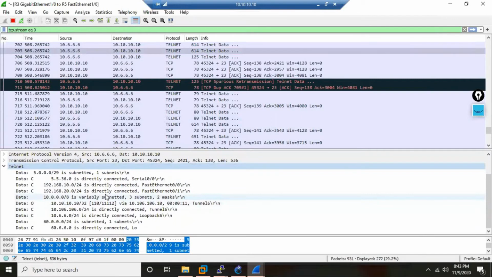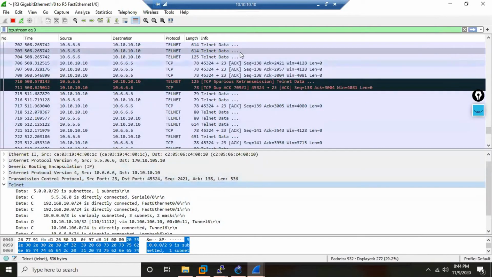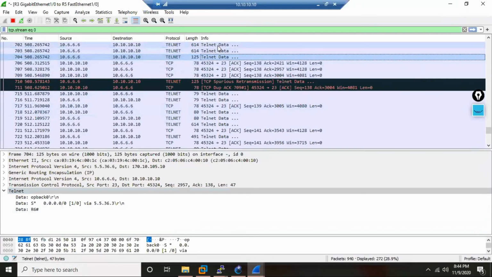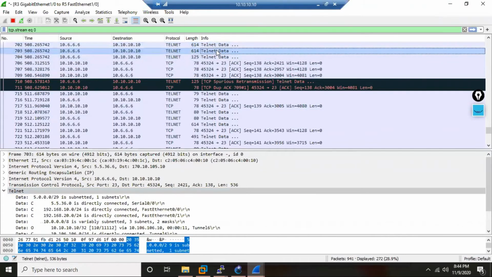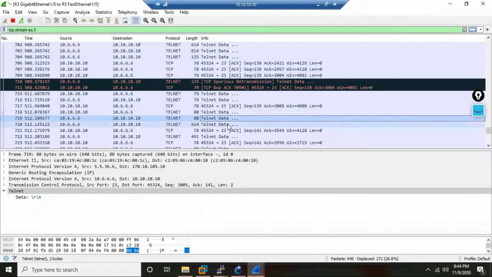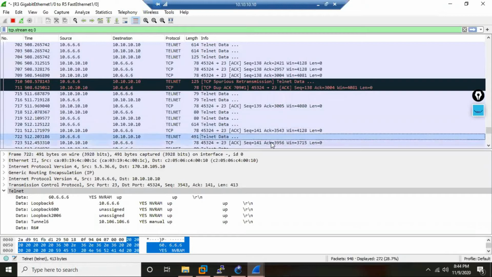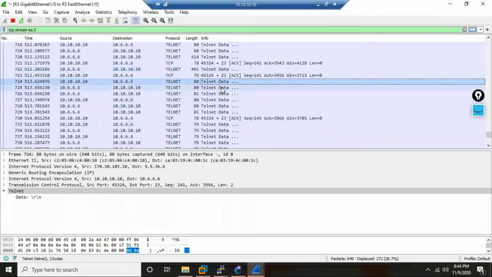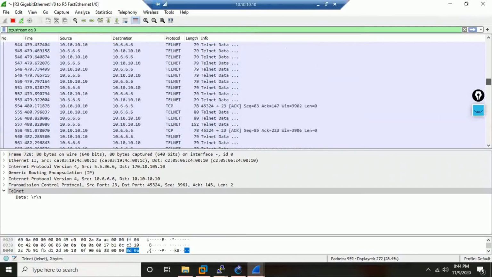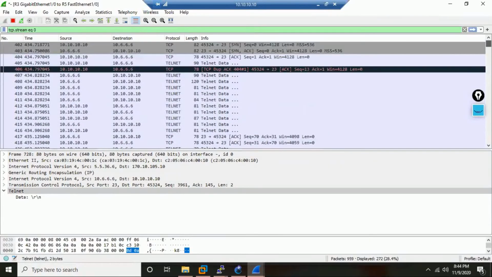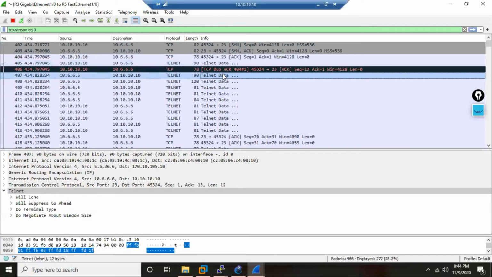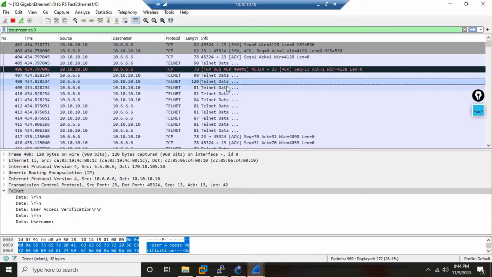See here, everything. This Telnet data packet is containing this data. Another Telnet data packet is containing this, and so on. So each and every packet's information is there. The first packet has the username.